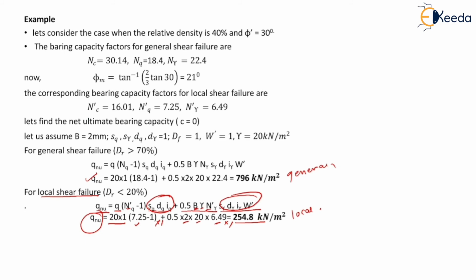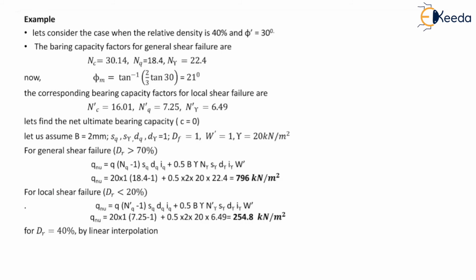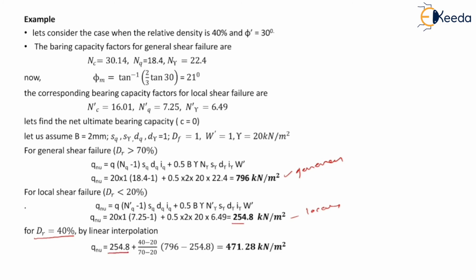So we have obtained value of net ultimate bearing capacity for general shear failure as well as for local shear failure. So now we will do the interpolation. So we can obtain the value of qnu for soil having relative density of 40% by linear interpolation of the two values obtained for general shear failure and for local shear failure. So qnu becomes equal to 254.8, which is lower value of these two values, plus (40 minus 20).